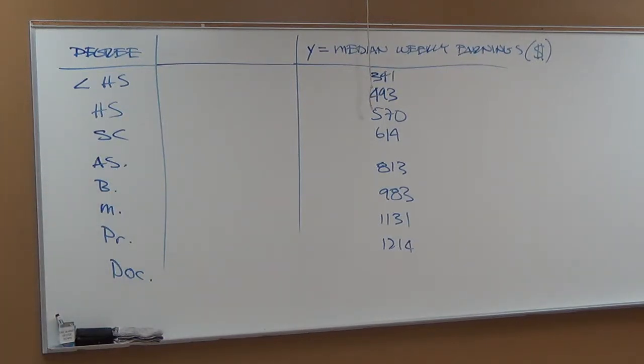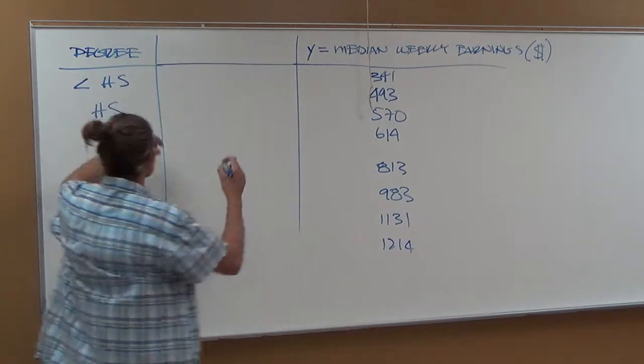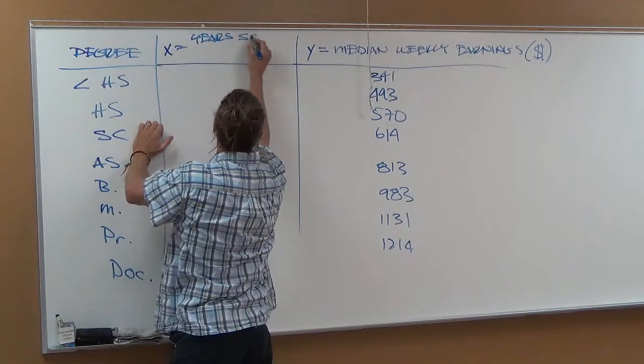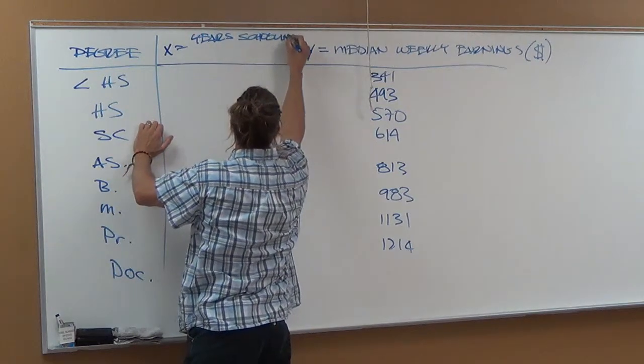Our job now is to create an equivalent numerical value, because I think we can probably figure out how long you have to be in school. Jordan's saying, yeah, I think I can do that too. How many years of school would it take to get each of these? Let's give it a whirl, shall we? Let's put X equals years of schooling.